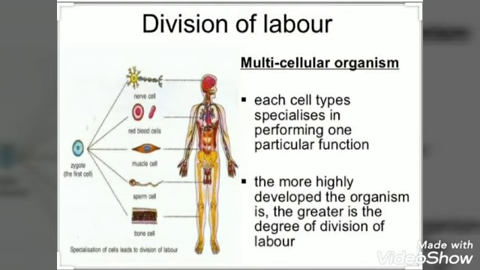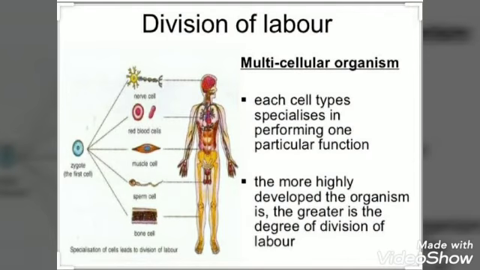Next characteristic is the division of labor. It can only be seen in multicellular organisms. Different groups of cells will perform different specialized functions in multicellular organisms. This leads to the formation of tissues, organs and organ systems.